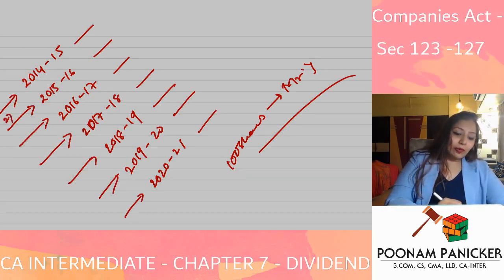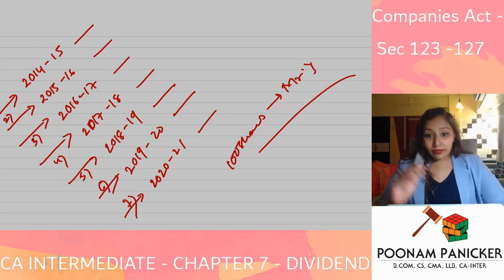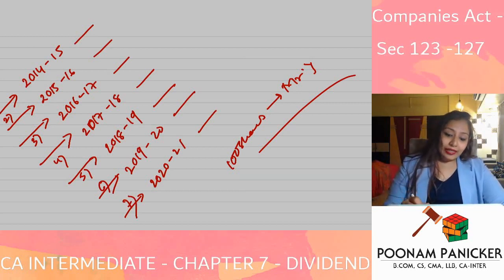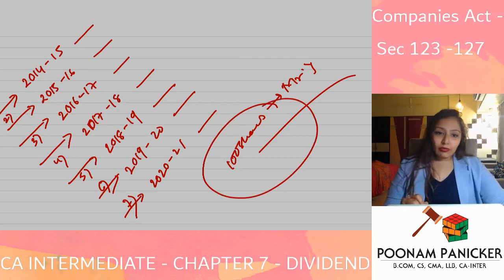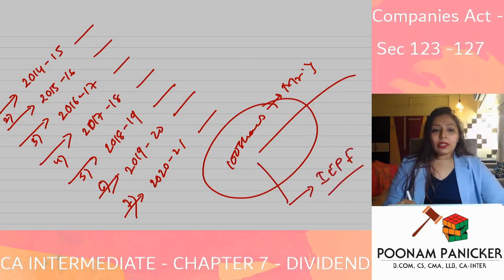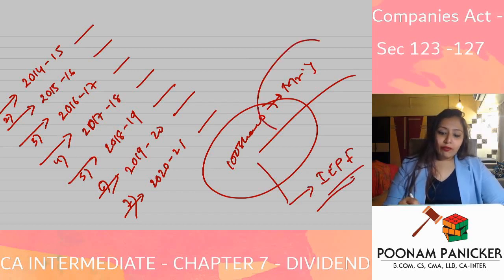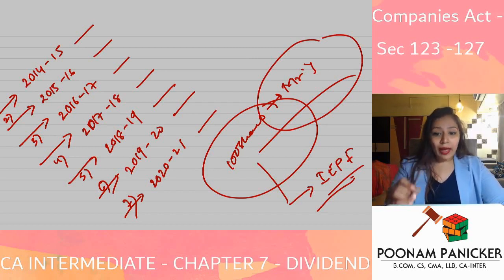He has not collected it for a period of how many consecutive years? 7 consecutive years. Then in that case, if he has not claimed the dividend on his shares for a period of 7 consecutive years, these 100 shares belonging to Mr. Y will also be transferred in the name of IEPF. What is the logic over here? The logic over here is that if Mr. Y has not collected dividend on his shares for 7 consecutive years, back to back, the word used is consecutive.